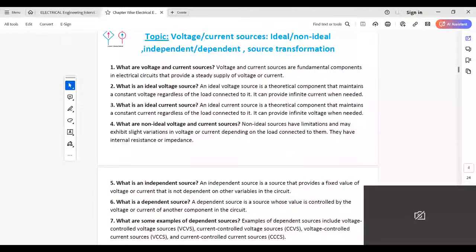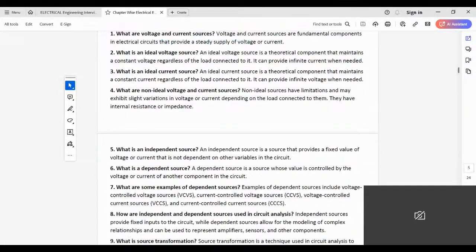What are non-ideal sources? Non-ideal sources have limitations and only exhibit slight variation in voltage or current depending on the load connected to them. They have resistance or impedance.